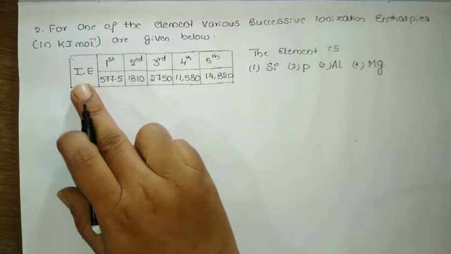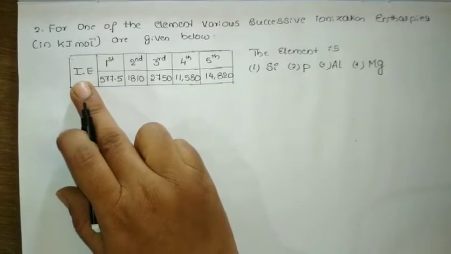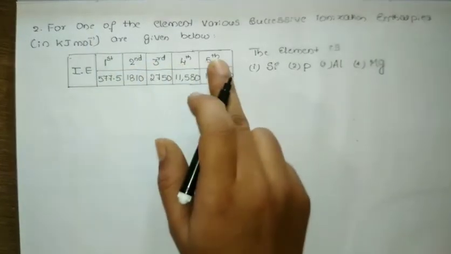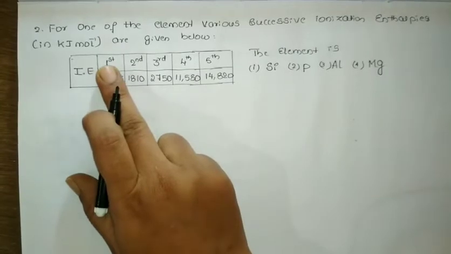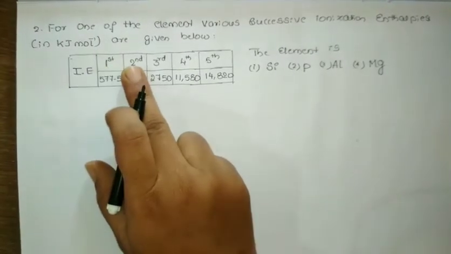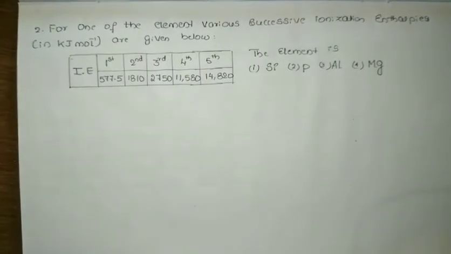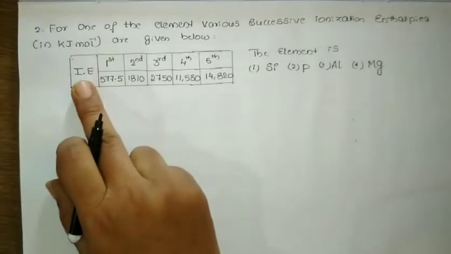So first see here in the column what they have given, it's ionization energy. This is the first, second, third, fourth, fifth ionization energy. What do you mean by this? We know what ionization energy is.